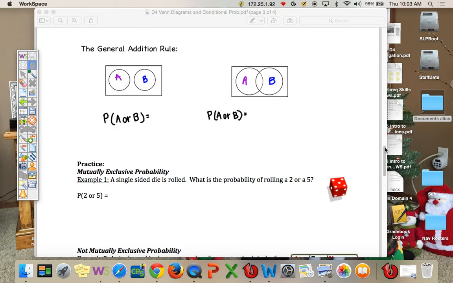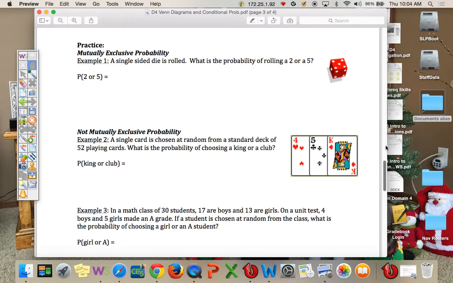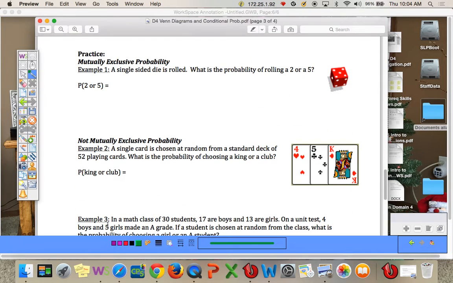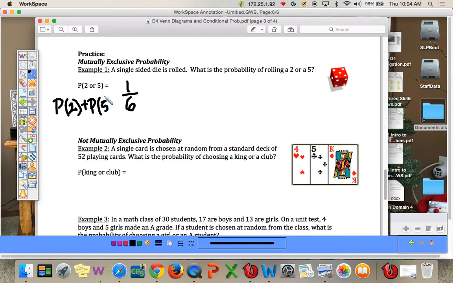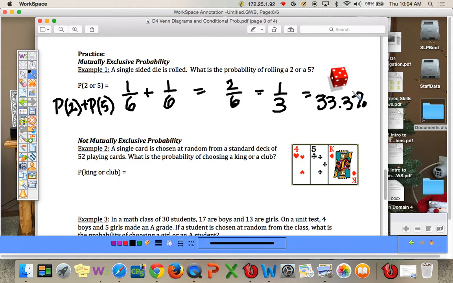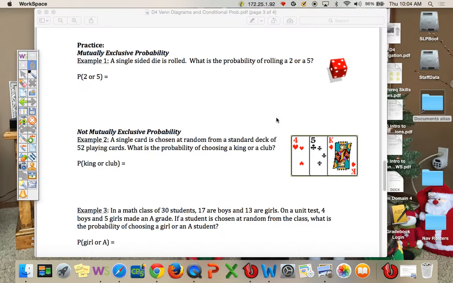Let's do some examples. A single die is rolled. What is the probability of rolling a 2 or a 5? And those are mutually exclusive. They're separate. You can't roll a 2 and a 5 at the same time. There's 1 out of 6 sides that are the probability of a 2, and we're going to add the probability of getting a 5. So here's what it looks like. 1/6 plus 1/6, which is 2/6 or 1/3, about a 33.3% chance that you're going to roll a 2 or a 5.